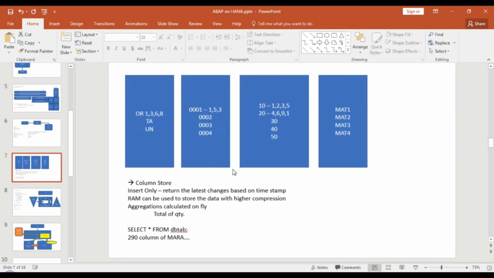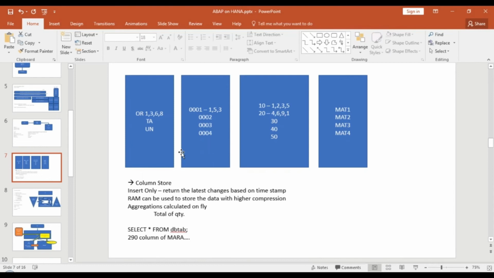Now everything is broken down into tiny column-store tables, and the change document is also managed. No secondary index is required anymore. And your existing tables are now managed by the database as a column store, not as a row store.